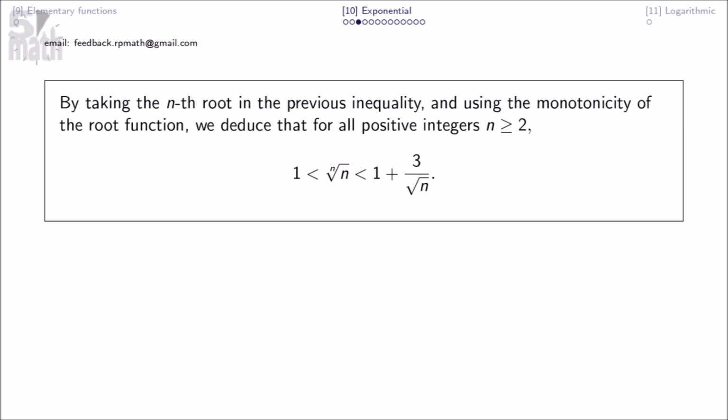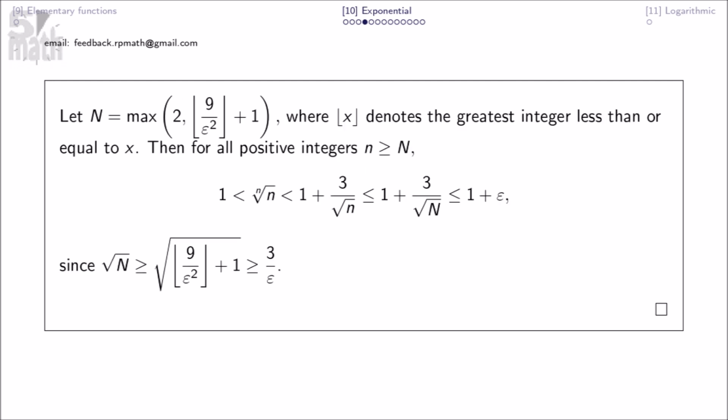By taking the nth root in the previous inequality and using the monotonicity of the root function, we deduce that for all positive integers n greater than or equal to 2, we have this. Let n equal this, where that denotes the greatest integer less than or equal to x. Then for all positive integers small n, we have this, since that.